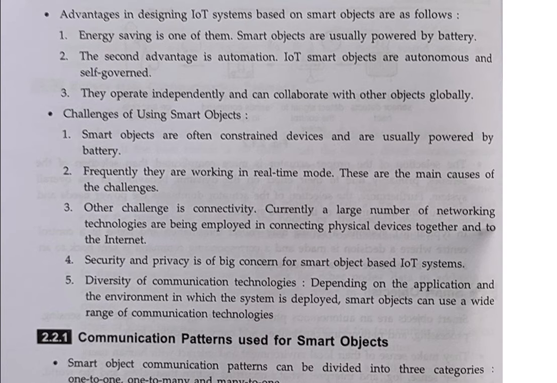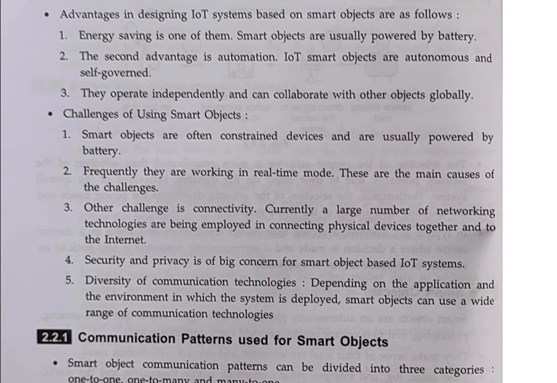The challenges of using smart objects are that they are often constrained devices and are usually powered by batteries. Frequently they work in real-time mode, and these are the main causes of the challenges. Another challenge is connectivity.